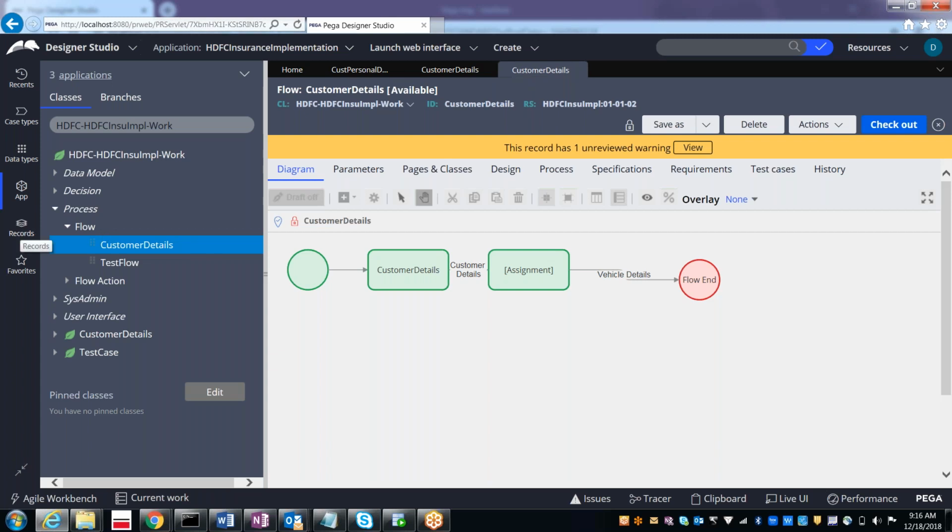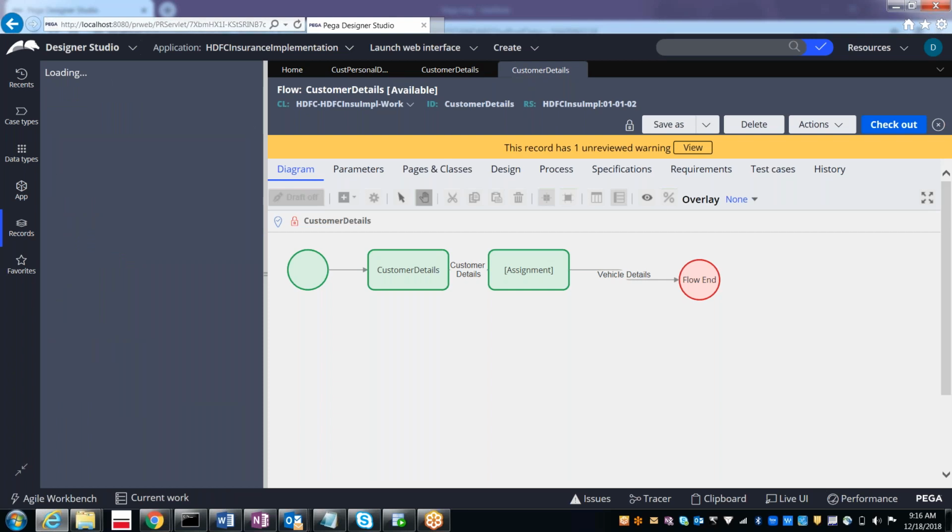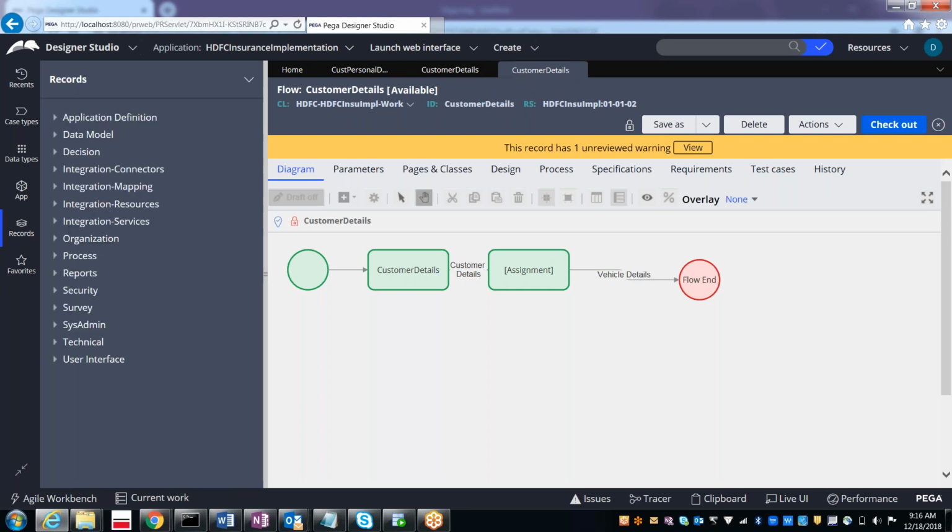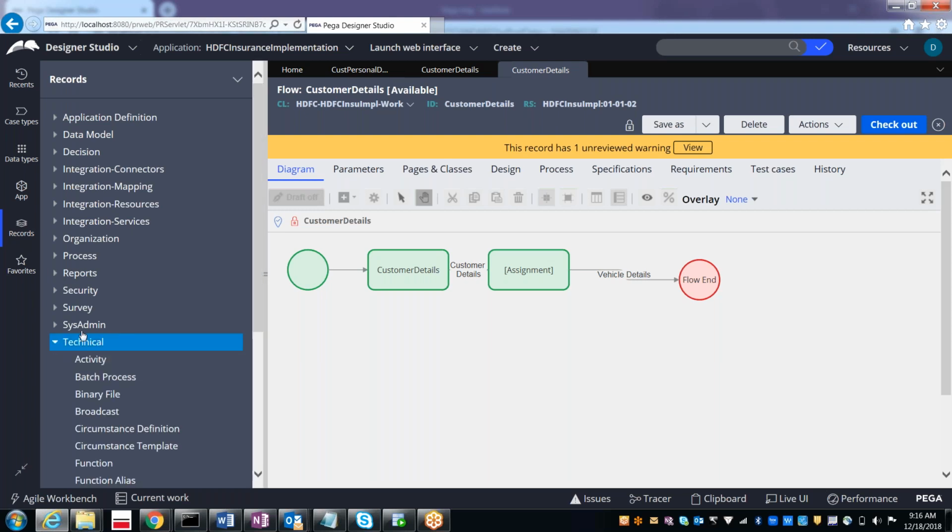Let's see. So generally, what is the activity category? The activity category is under the technical. Once after you select records, if you expand the technical, you will be seeing the activity.